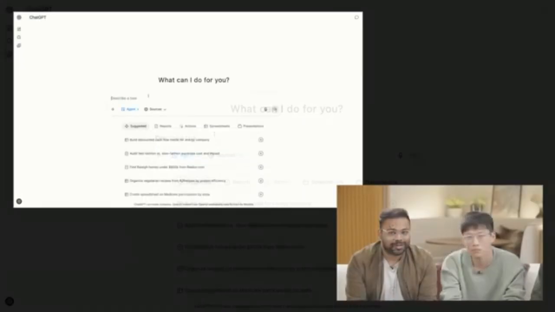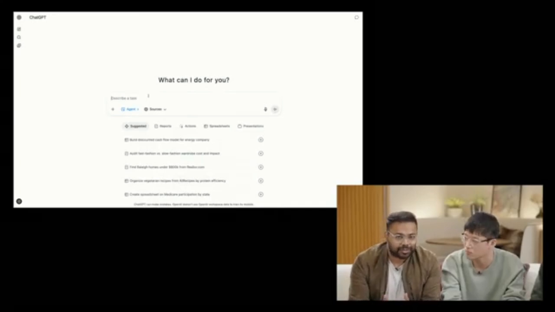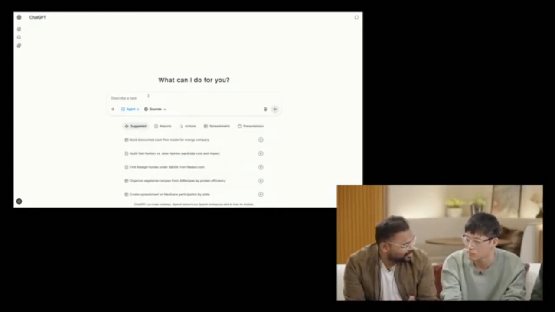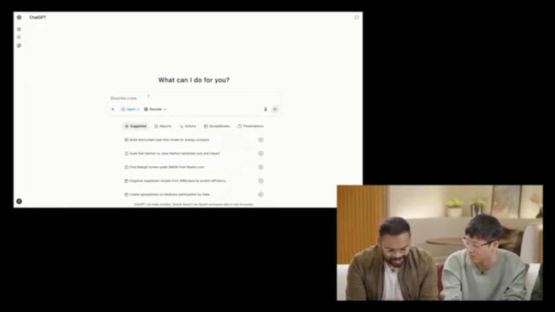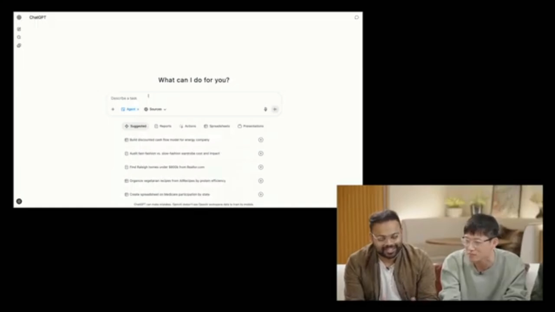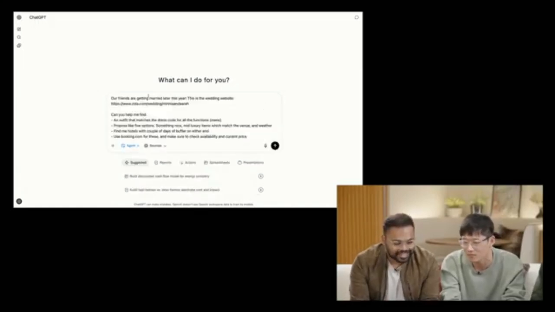Edward and I have a wedding to go to later this year. It's for one of our mutual friends. Should we have the agent plan? Yeah, let's do it. I need an outfit, and don't forget the gift. Okay, great. We won't forget the gift. It's a little bit of a longer prompt, so I have it copied in my buffer, so I'm just going to go ahead and paste it.